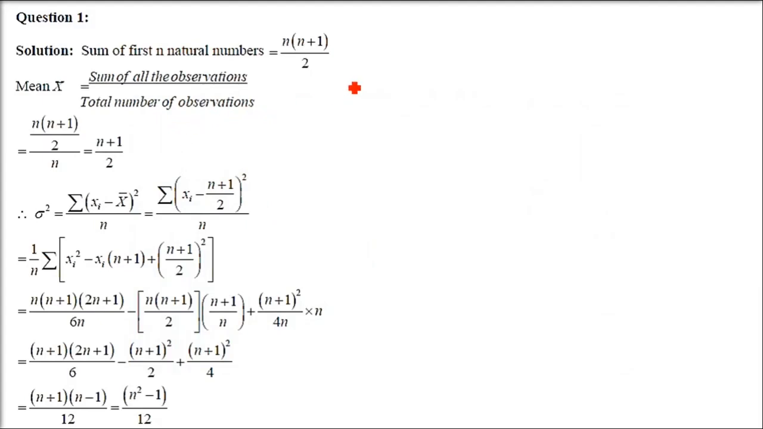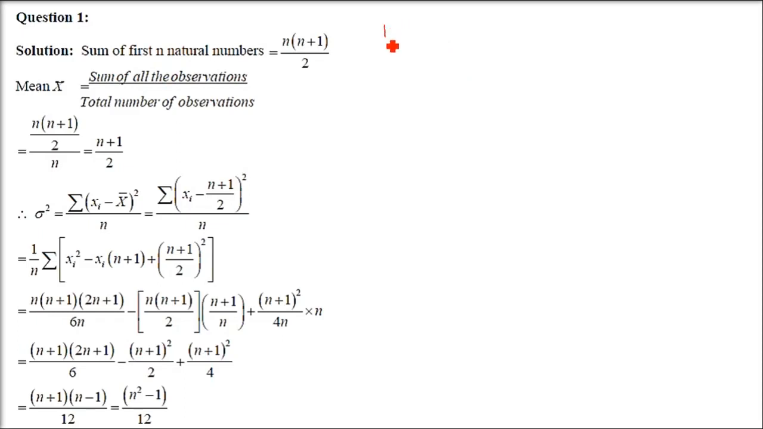Now answer each of the following questions in one word or one sentence or as per exact requirement of the question. But believe me, there will not be a single question where you can answer in a word or a sentence. So you need to solve it, and you need to know all the concepts before even coming to this VSAQ and MCQ. So write the variance of first n natural numbers.